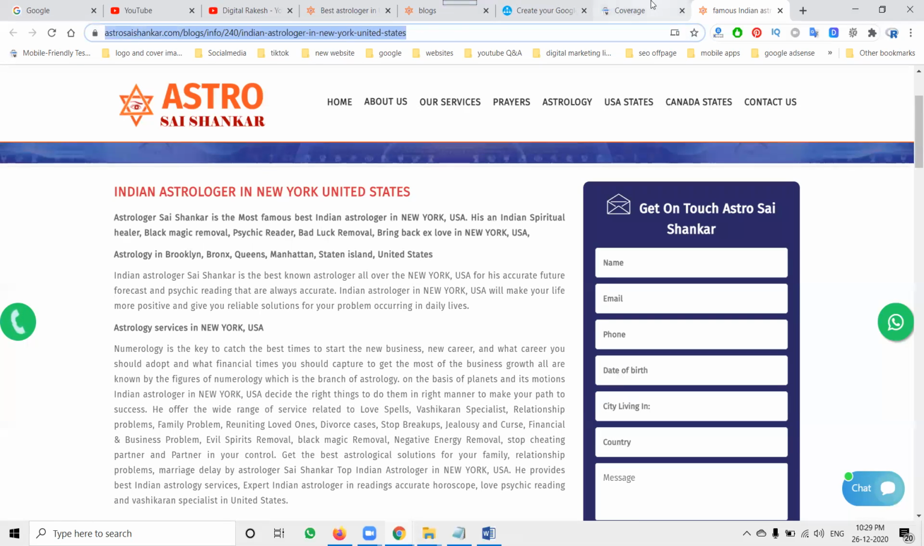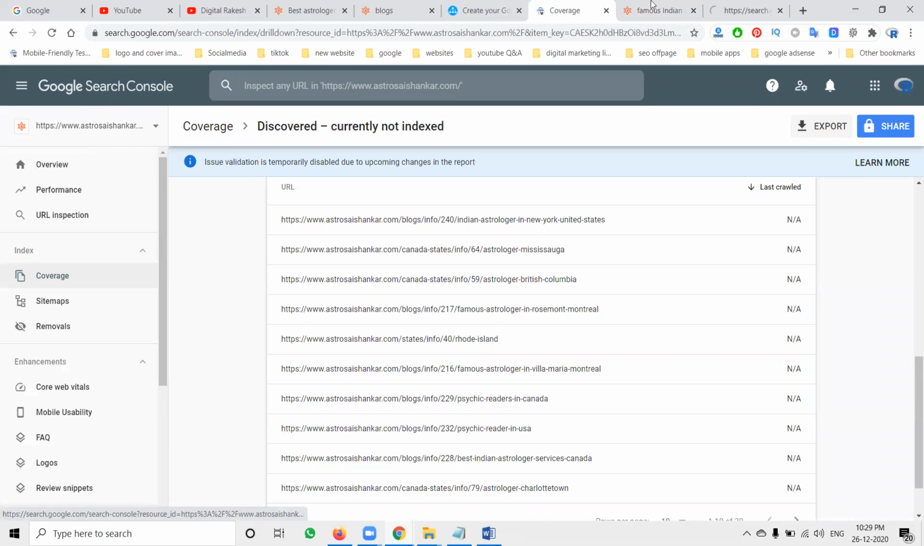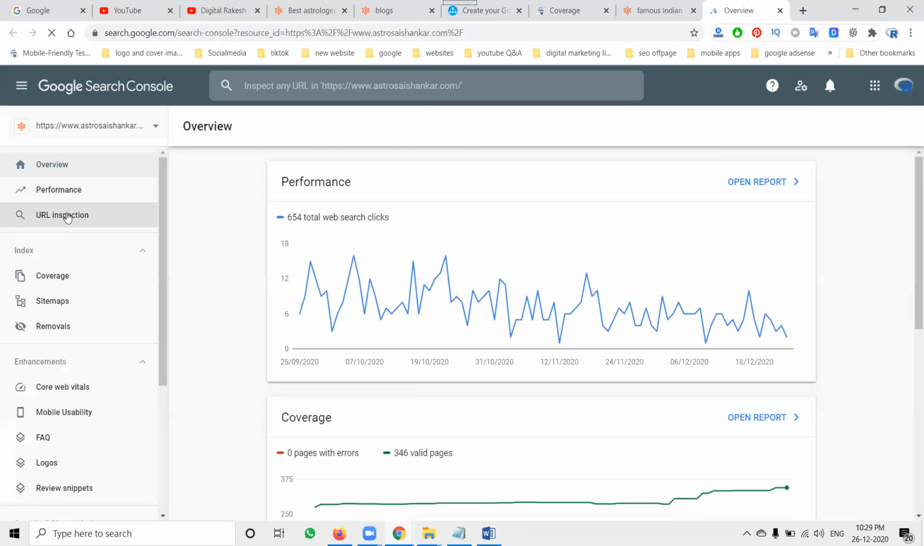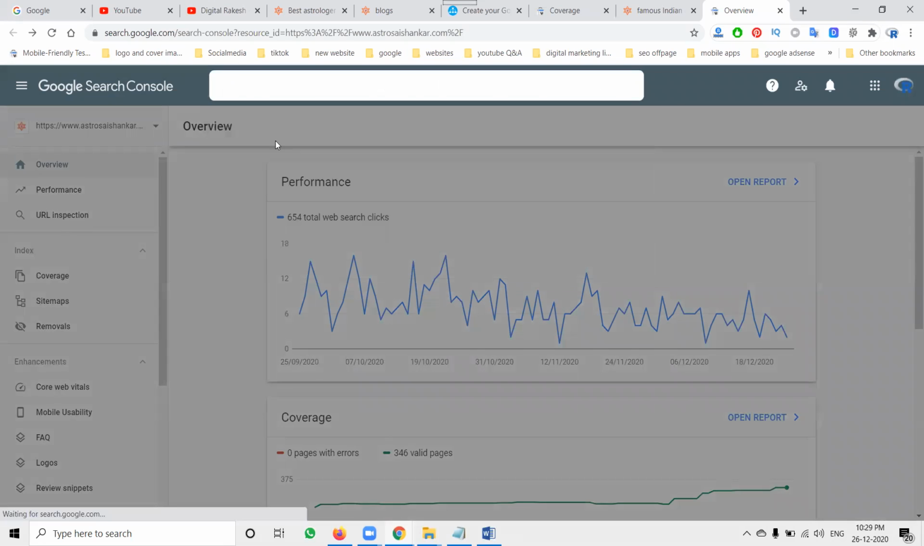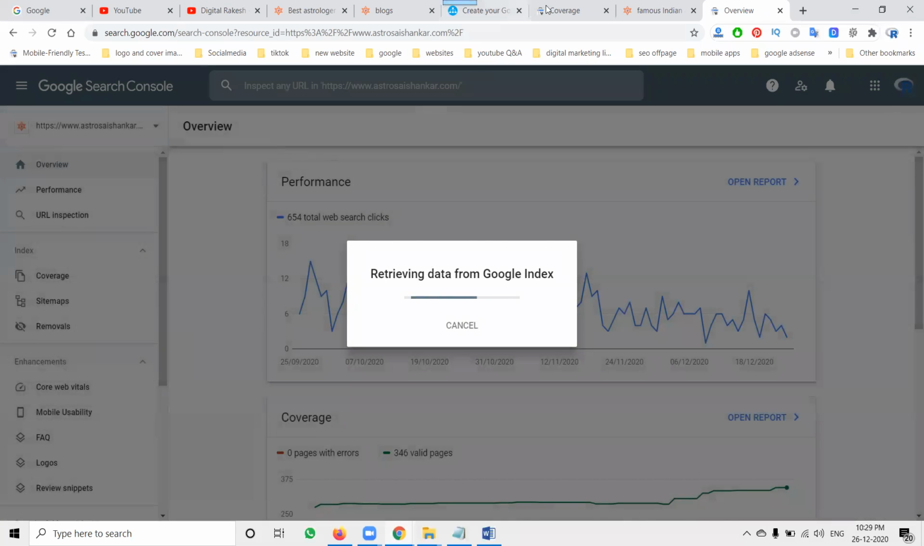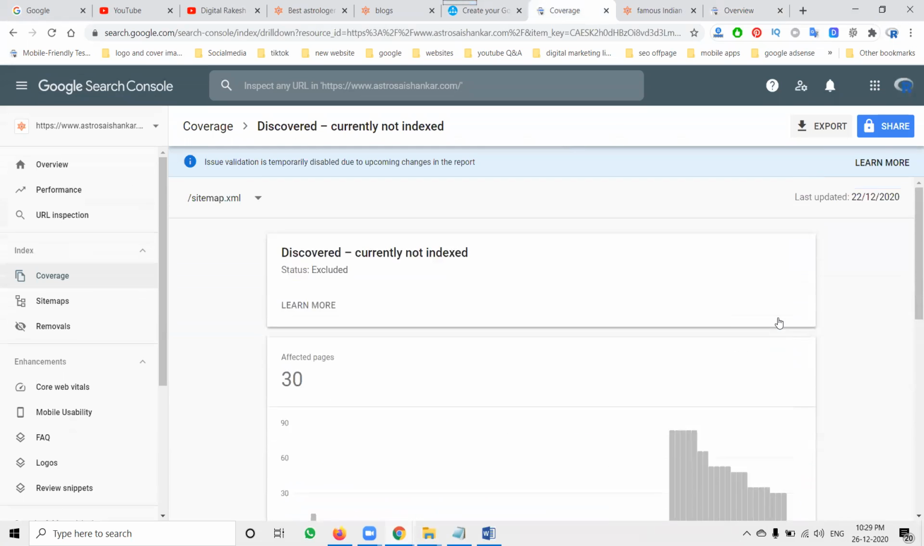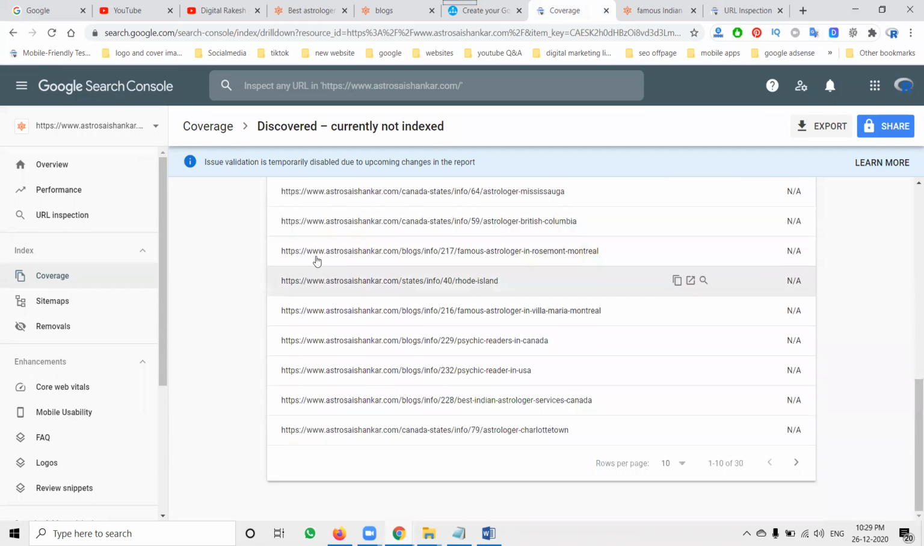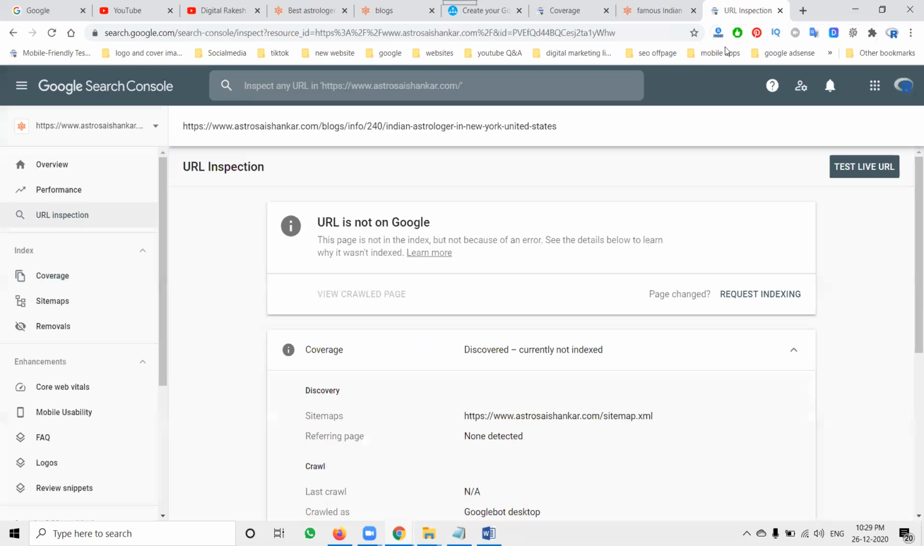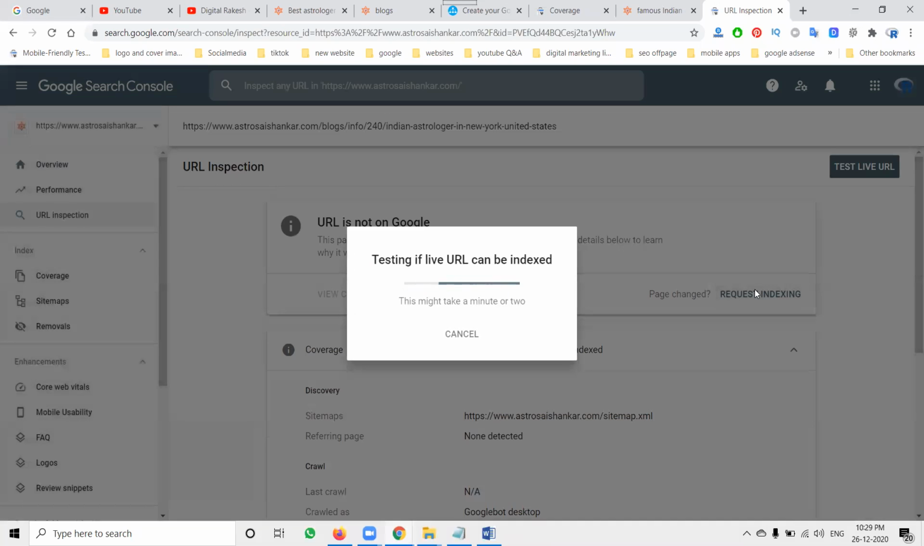How can we index? We can check in Google Search Console. The option is called URL inspection, and click it. Here one more option is there, and every piece of information is given in this option. Issue for valid and temporarily disabled due to the upcoming changes in the report. That is the reason for request to index. When indexing, what parameters do you have to check? First of all, I'll show you here. All of these are important key points.